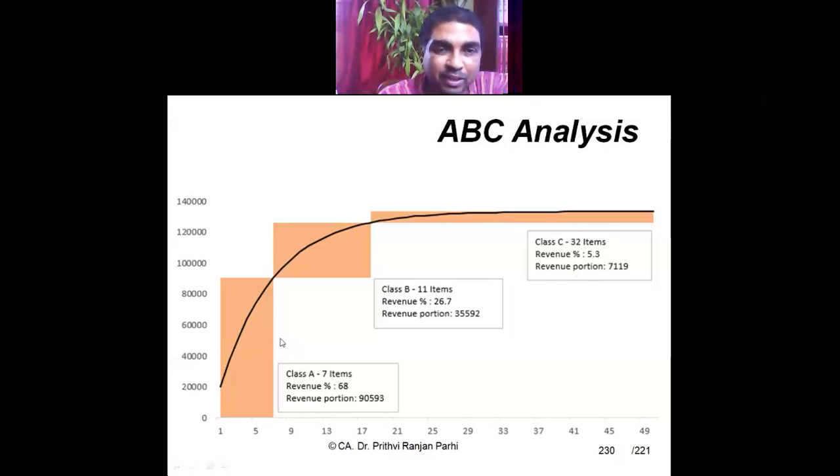So for that, you have to classify the items into 3 categories: A, B, C categories. There might be more classes also depending upon your choice. So that more attention can be given to high value items. This is called the ABC analysis concept.